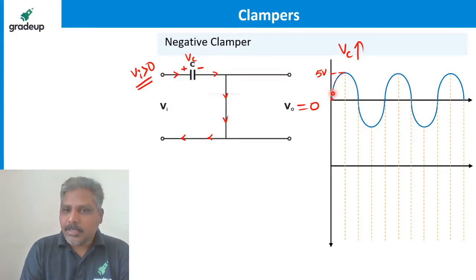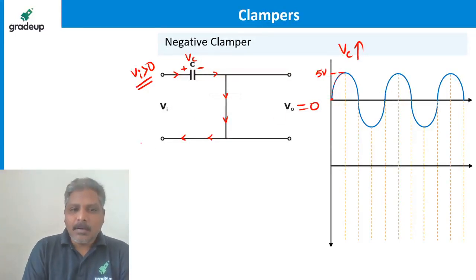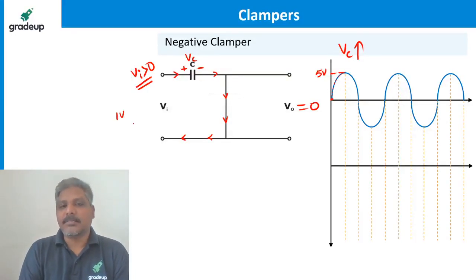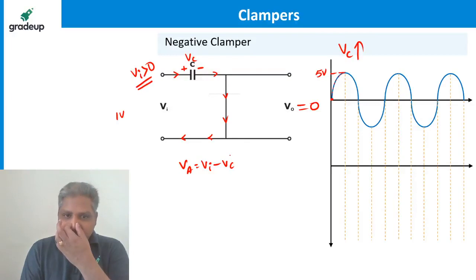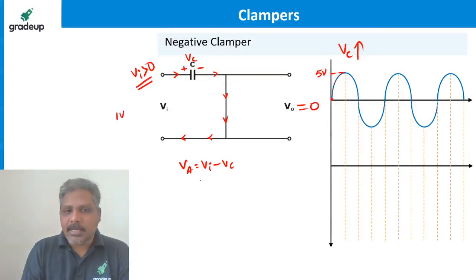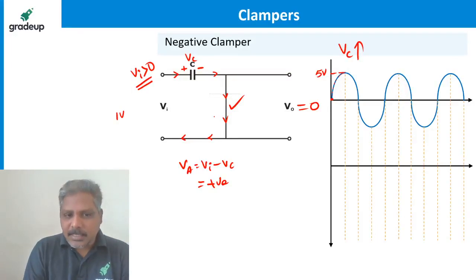Imagine the input is greater than 0, let's say 1 volt. Then the diode is forward bias. Why? Because the anode voltage of the diode is nothing but Vi minus Vc, where Vc was 0 initially. When the input is greater than 0, say 1 volt, it is going to be positive. Positive makes the diode forward bias. The moment the diode is forward bias, current flows like this.